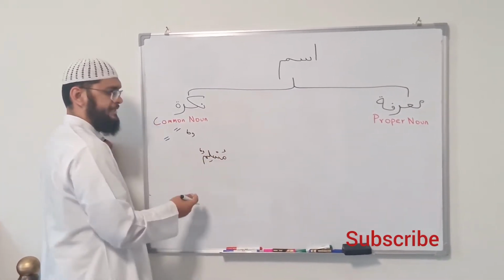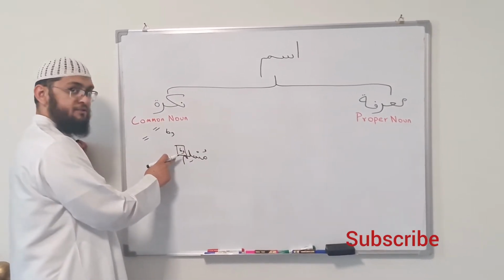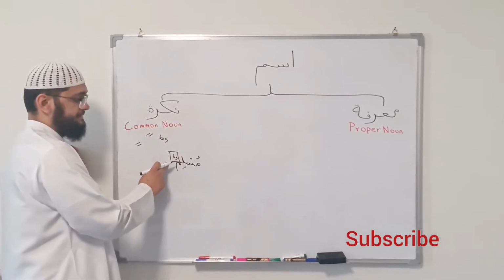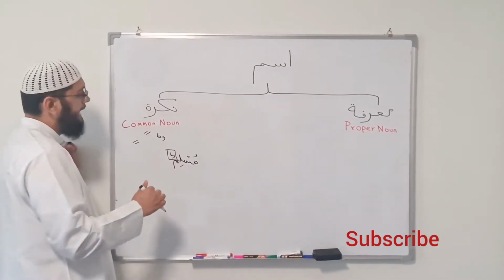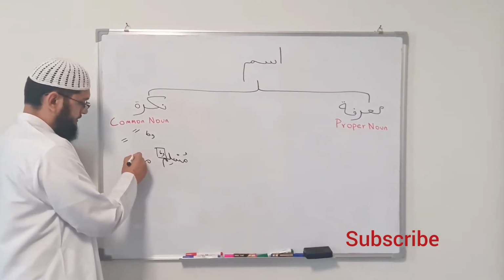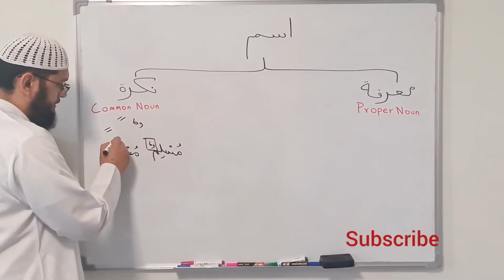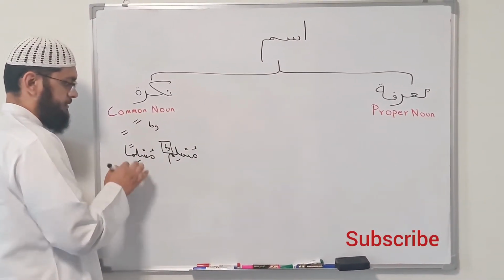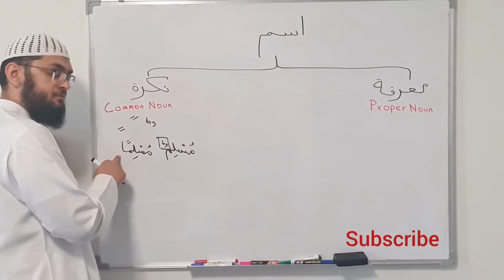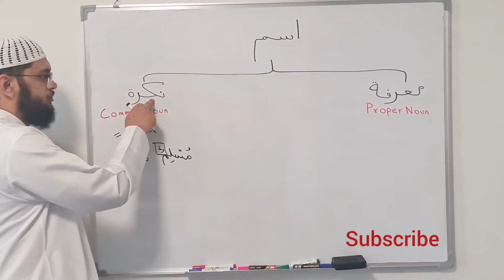muslimun, it's a noun, and by this I can say that it's in the state of rafa, as we discussed in the last lesson. It's singular and it's a common noun. And when I say Musliman, I know this is in the state of nasab, it's singular, it's masculine, and it's a common noun.